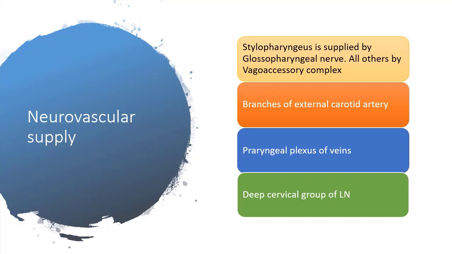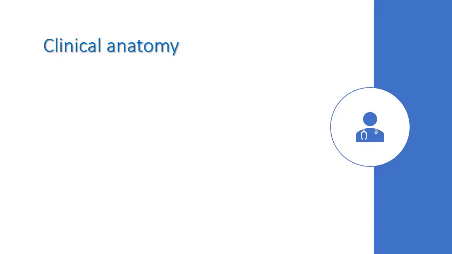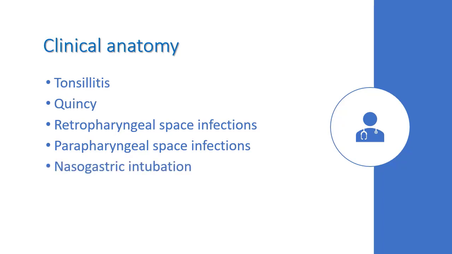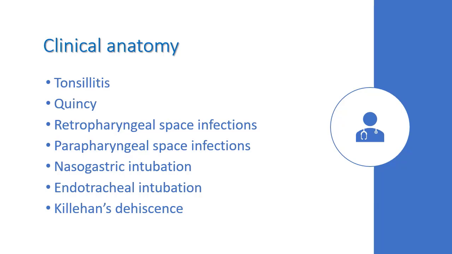Let me explain a few clinical anatomical aspects in this slide. Tonsillitis, we have seen along with tonsil, even quinsy. Retropharyngeal space infections, we have seen in deep cervical fascia. There is a space behind the pharynx and in front of the prevertebral fascia. This space can be infected. Parapharyngeal space can be infected, which can go to Ludwig's angina. Nasogastric intubation, we will see in a while. Endotracheal intubation also, and Killian's dehiscence.